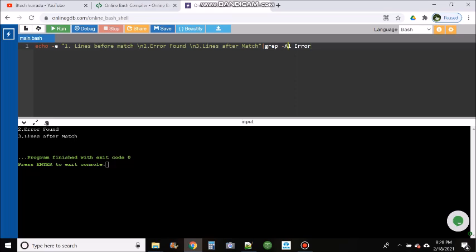Now we will see how we can get the lines before a pattern match. We can simply use the -B option and give the number. In this case I'm giving only one, so it will print 1 line before the pattern match. I'll run this command. See, we got the output. We got 2 lines: one is the error found message, the other one is the line before the match. So this way we can handle this question.